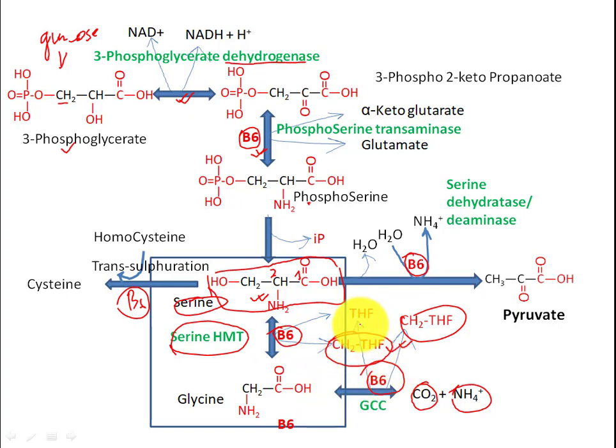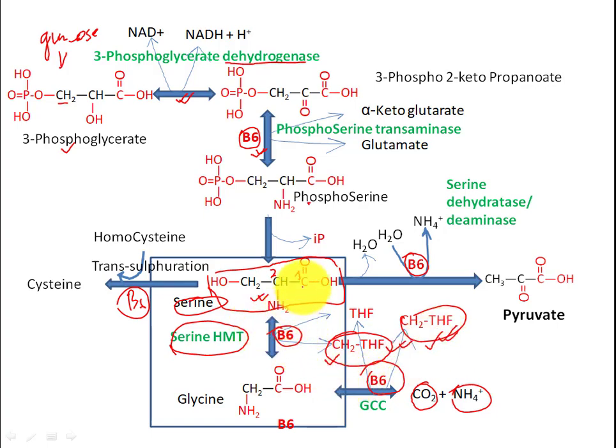So the first reaction releases methylene tetrahydrofolate, and this reaction, the conversion of glycine into carbon dioxide and ammonia, will also result in methylene tetrahydrofolate.